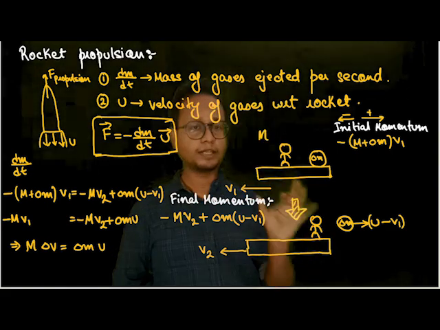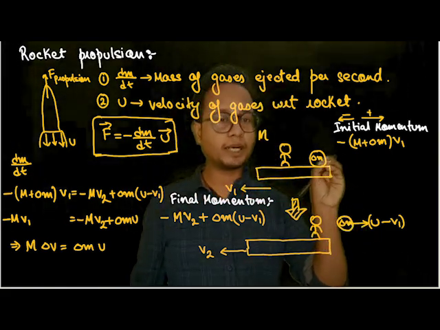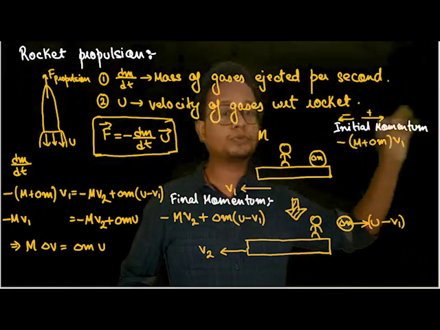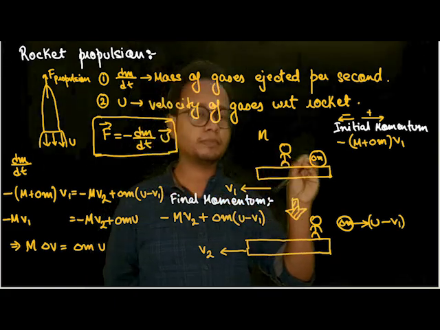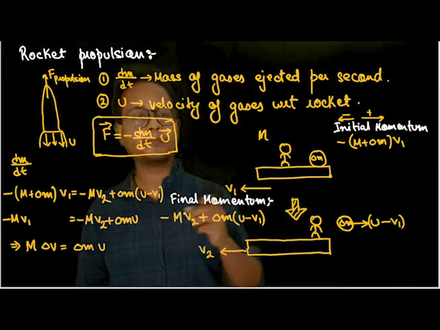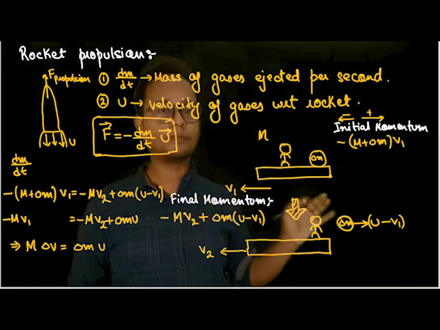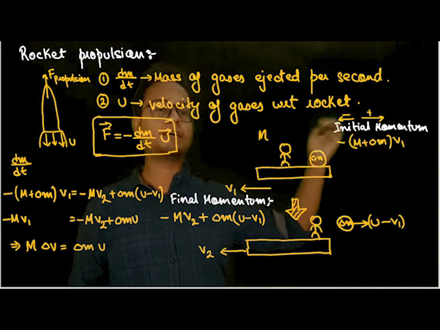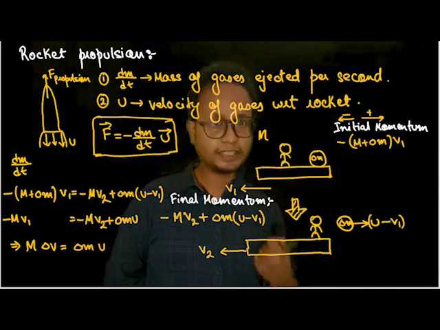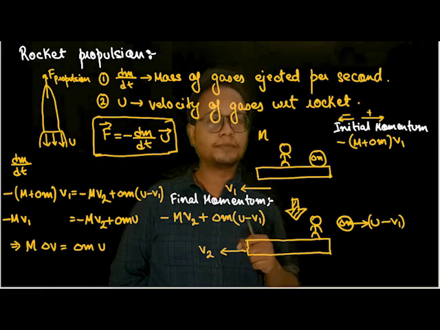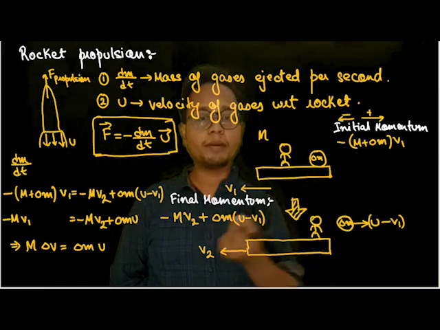Understood this much? I was throwing this particle with velocity u. That u was with respect to me, that is, me standing on the sledge. Now to convert that velocity in terms of ground, I add the velocity of the frame, or the velocity of the sledge or vehicle the stone was carrying, isn't it? So from conservation of momentum, I got this equation.